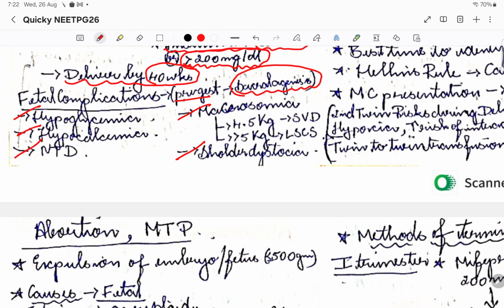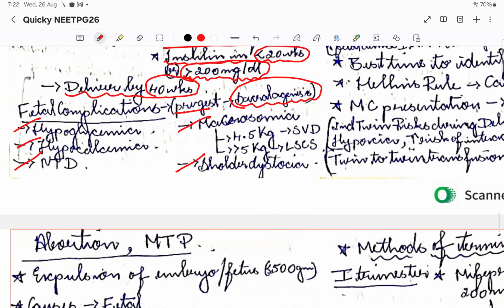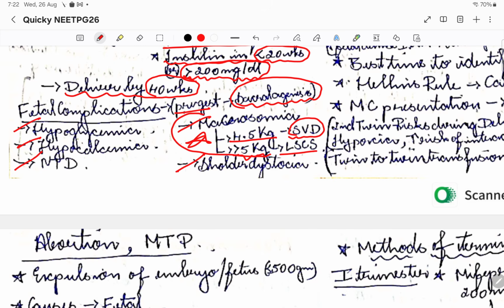Okay, macrosomia, how do we do the macrosomia delivery is, basically this is based on the guidelines. So if the baby is 4.5 kg, then we are going to go for SVD, spontaneous vaginal delivery. If it is more than 5 kg, we are going to go for LSCS. Please remember these guidelines, with regards to how we are going to manage a macrosomia baby. This is a previous year question. Okay, so that is all with respect to